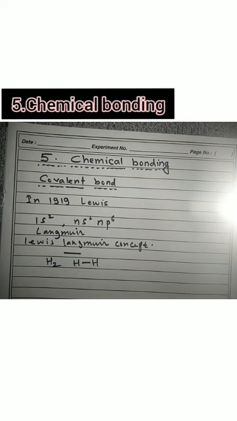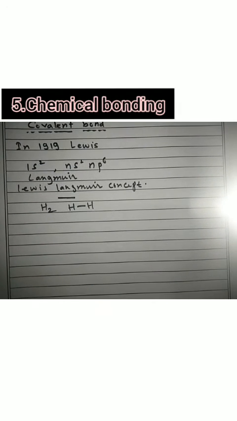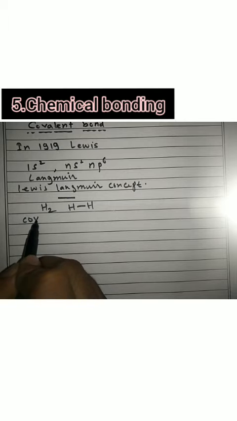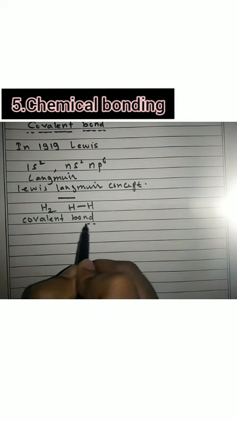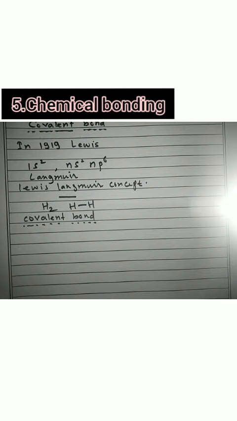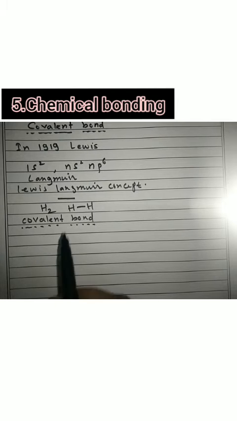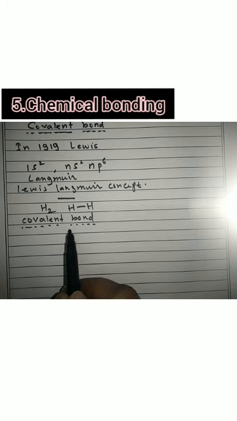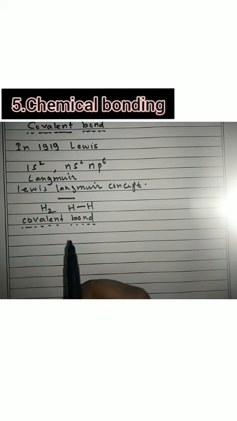Now the definition of covalent bond. The covalent bond is the attractive force that exists between two atoms due to mutual sharing of electrons.